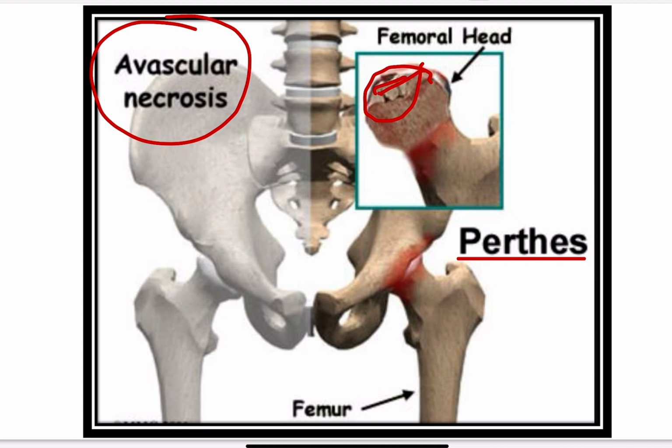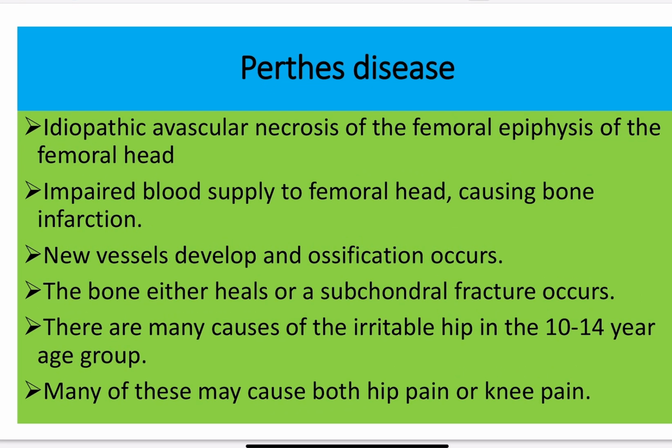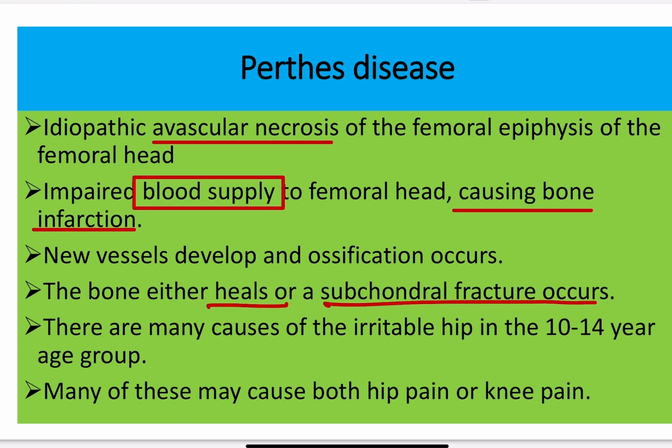shortening. Now see Perthes disease. Perthes disease is an idiopathic avascular necrosis of the femoral epiphysis of the femoral head, and it occurs due to loss of blood supply of the femoral head from an idiopathic cause. That means the underlying cause is unknown, and it causes bone infarction. New blood vessels may develop, and ossification also occurs, and finally it gains back. The bone either heals or a subchondral fracture develops.